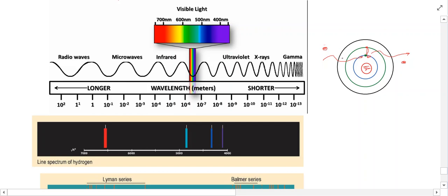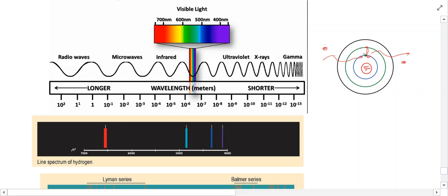So for example, the wavelength that comes in here that excites the electron up to this first energy level or this first orbital, when it drops back down, it'll re-emit that light. Now, what's really important as well is that the amount of energy to get, for example, the electron to move from this energy level to this energy level is very, very exact. So if there's a photon of light or energy that came in that didn't have that exact amount of energy, it wouldn't have any effect on the electron. It wouldn't cause it to go up to a higher energy level. It'll just pass through.